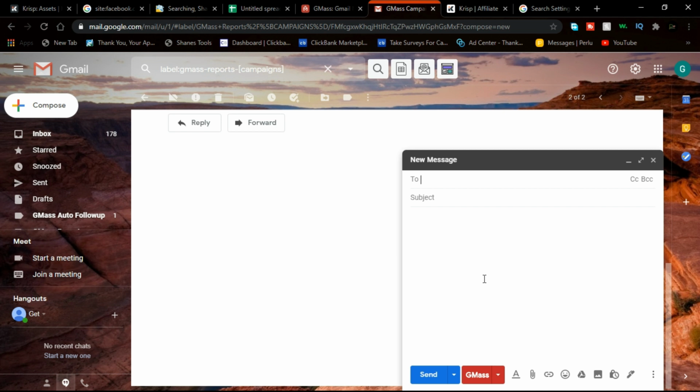And guys, something I want to mention is that for the free plan of Gmask, you can only send 50 emails per day, but there's a way to work around that and send more emails. The thing to do is simply create multiple Gmail accounts, and you're going to be able to send 50 emails every single day on different Gmail accounts. So I'm going to show you guys real quick what this does.